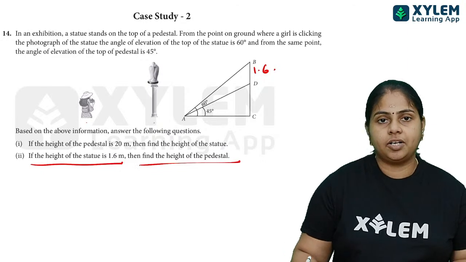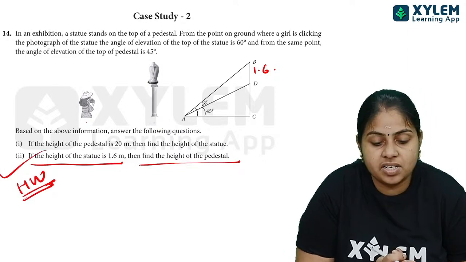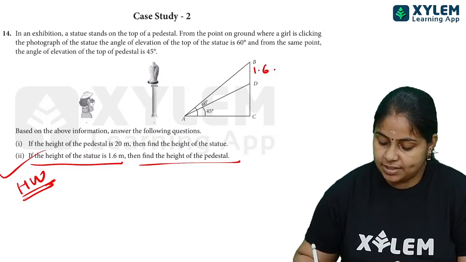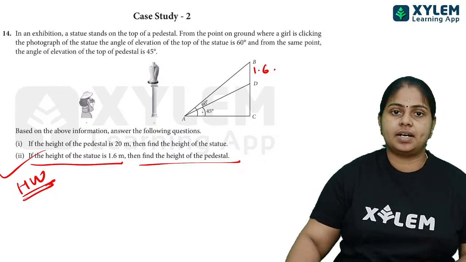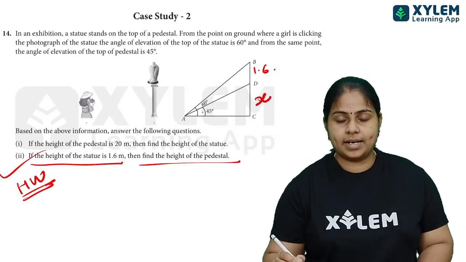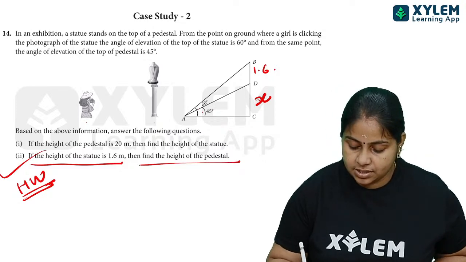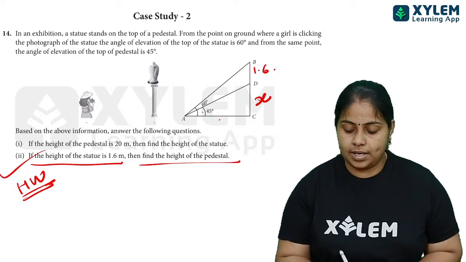Okay, the next case says, if the height of the statue is 1.6, so this is 1.6, then find the height of the pedestal. That you have to do, children, as your homework. Since the same condition is here, we use tan 45 itself to find the height. Take this as x, or h, whatever it is. Like that you have to take this by this, both will be equal anyway.